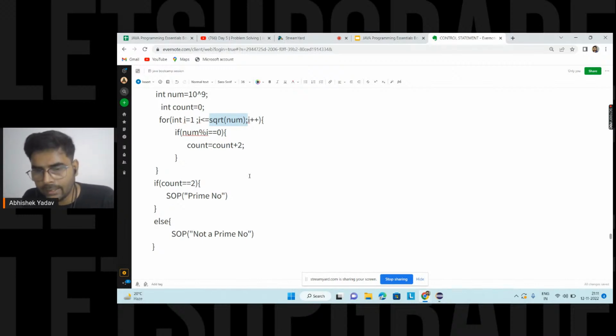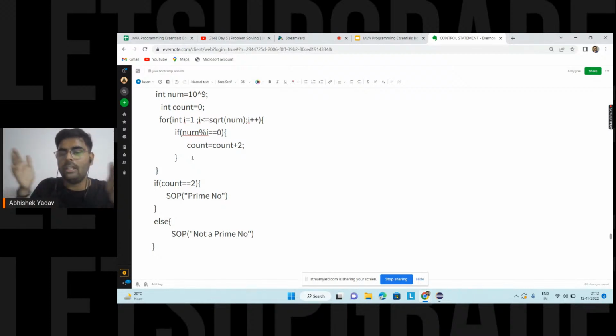So Abhay is saying here, sir, use break after count is equal to count plus 2, more optimization. Yeah, Abhay, you can do further optimization here. The moment your count is greater than 2, break. But this will not affect much. This will not affect your time complexity for large analysis.